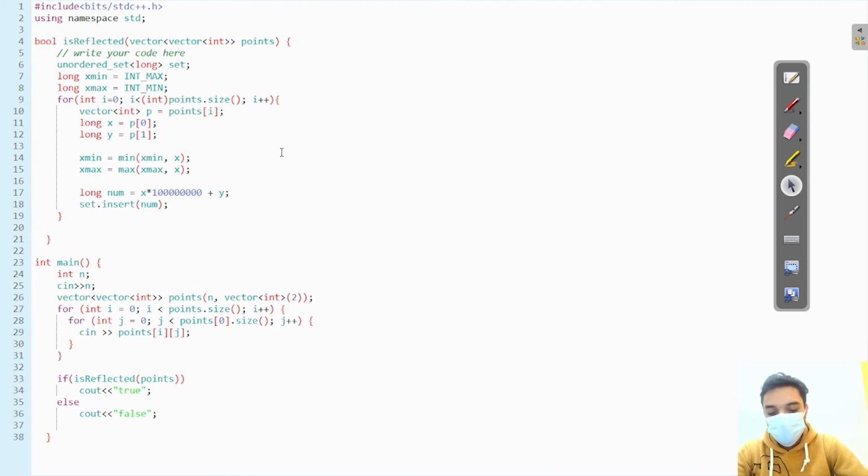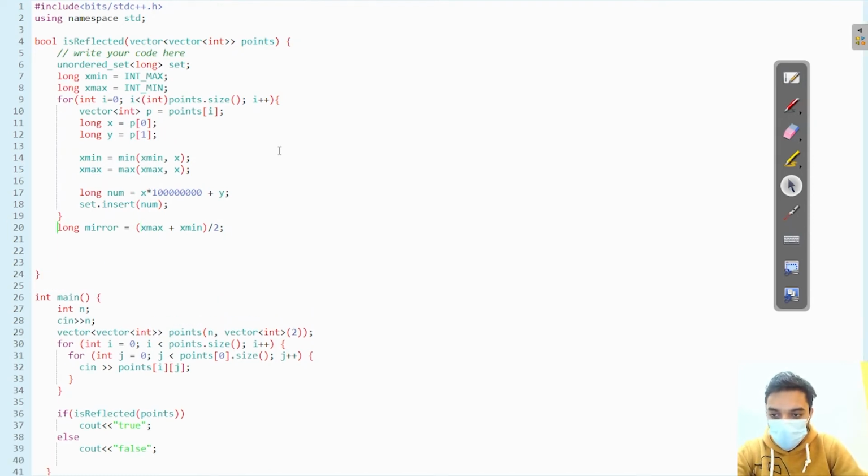Okay, after this we are going to find our mirror coordinate. So how we are going to find it? x max plus x min upon 2, right? This is how we are going to find this. Yeah, this is my mirror coordinate, right?